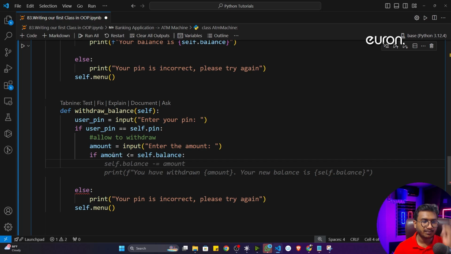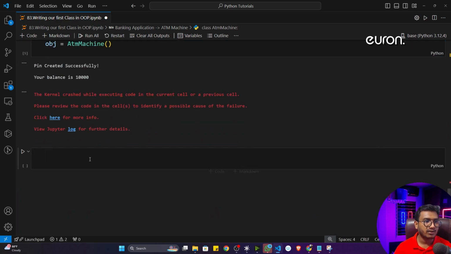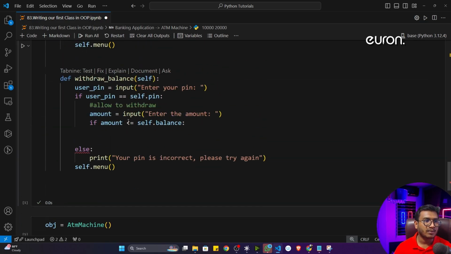Because otherwise, let's say in your account you have 10,000 rupees, and now you want to withdraw 20,000 rupees. It is not possible because you actually have 10,000 rupees in your account, but you want to withdraw 20,000. That's why I'm checking this condition. If your amount is less than or equal to self.balance, that means your balance is enough, then you will be able to withdraw the money. Otherwise you won't be able to.